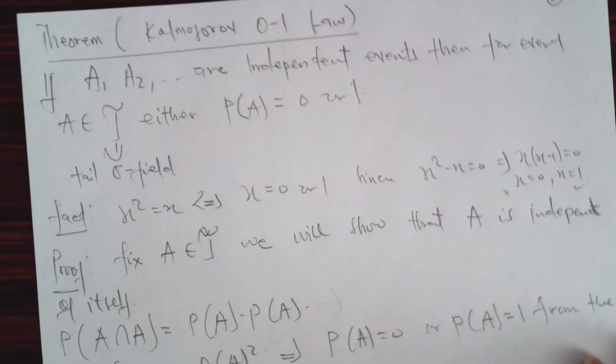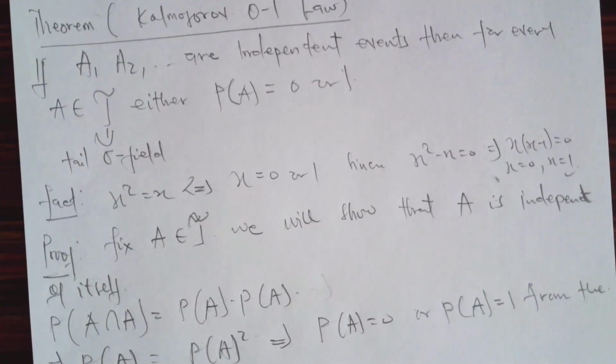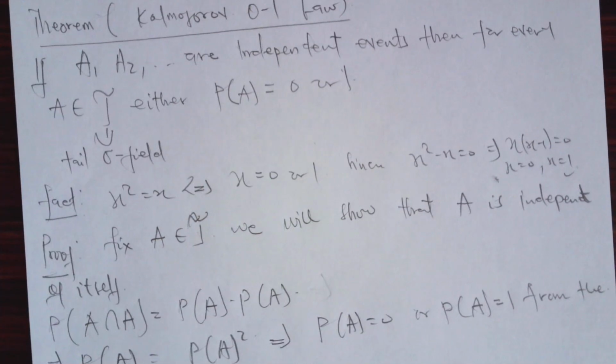So now, theorem. Kolmogorov 0-1 law. So note, if A1, A2, and so on are independent events, then for every A belonging to this tail sigma field, either probability of A equals 0 or probability of A equals 1. So here comes the Kolmogorov 0-1 law. We are going to use a fact to prove this. If you have s squared equal to s, then it implies that s equals 0 or s equals 1. Since s squared minus s equal to 0, when you factor s out, you get s times (s minus 1) equal to 0, so s equals 0 or s equals 1.